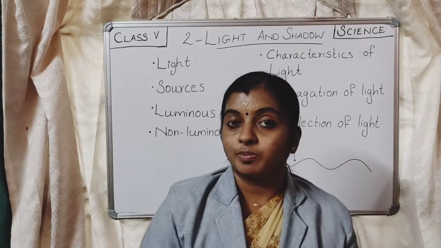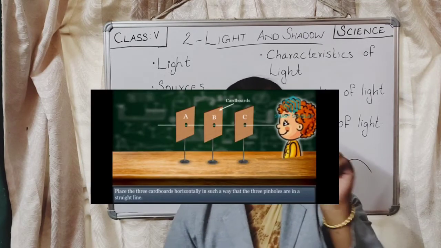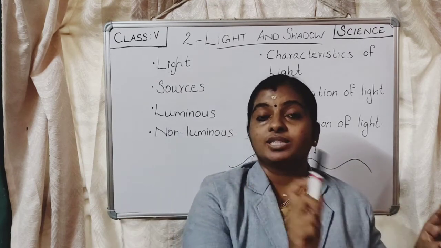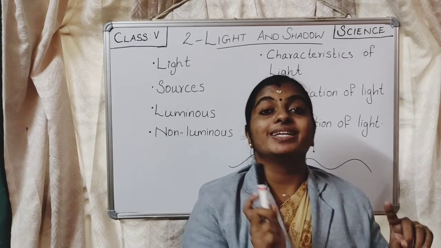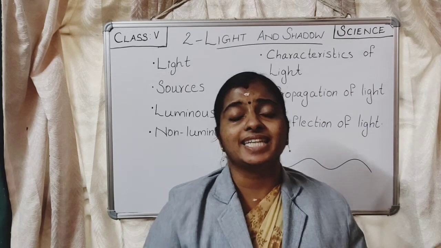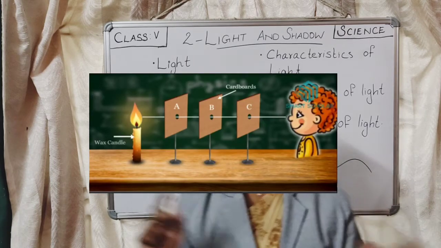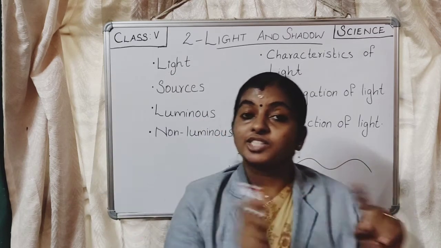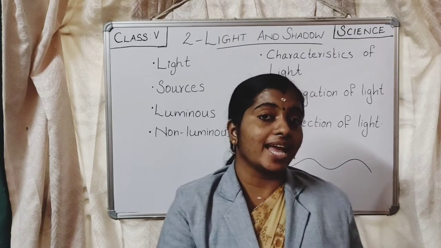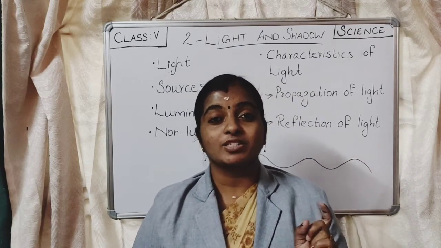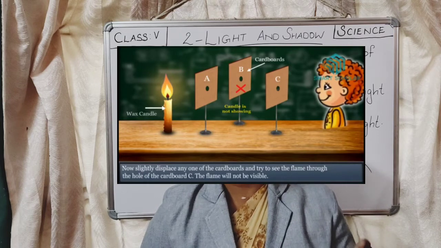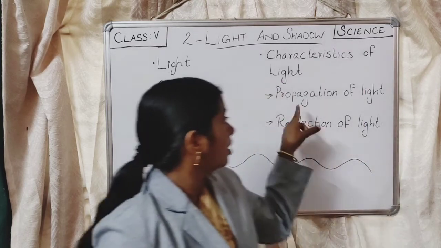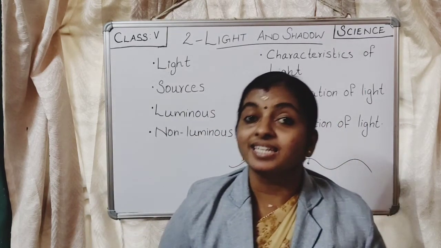You have to take 3 cardboard pieces, and these should have a small pinhole in the center. We have to arrange them so that all 3 holes come in a straight line. If we place a lighted candle in front of that hole and look through the other end, we can see the candle flame. And what will happen if we displace one of the cardboards? We will not be able to see the light. This is because light can travel only in a straight line. So, the propagation of light means light travels only in a straight line.